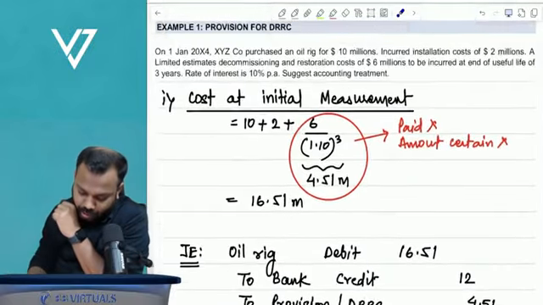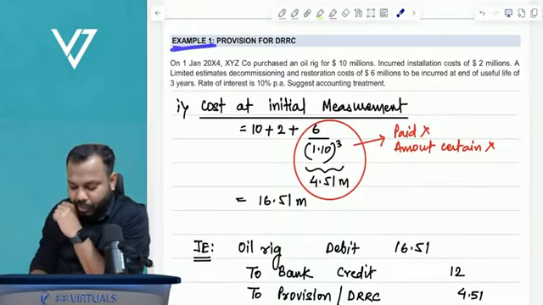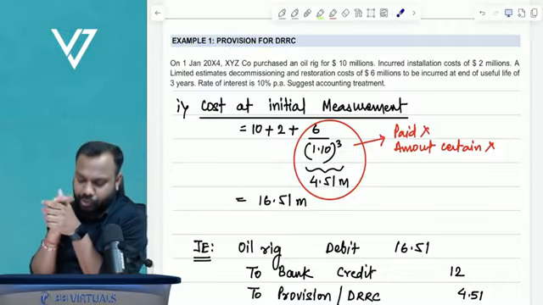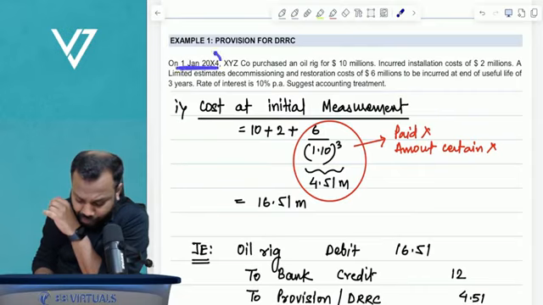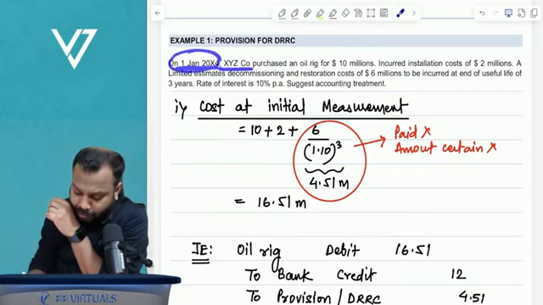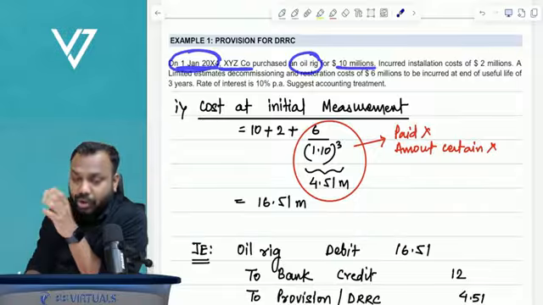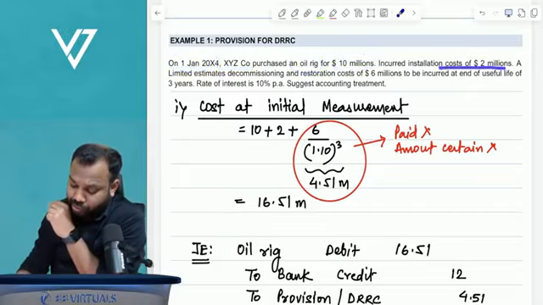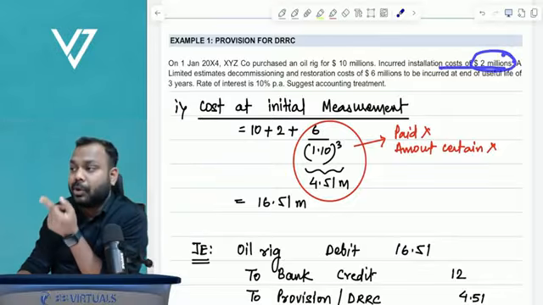Now, example number 1, provision for DRRC, decommissioning, removal or restoration cost. On 1st January 2004, XYZ Co. purchased an oil rig for $10 million. So this is the purchase price. Incurred installation costs of 2 million. So this is a directly attributable cost.